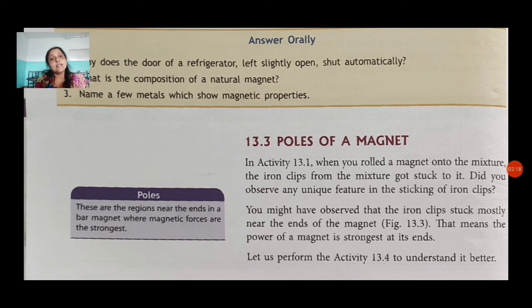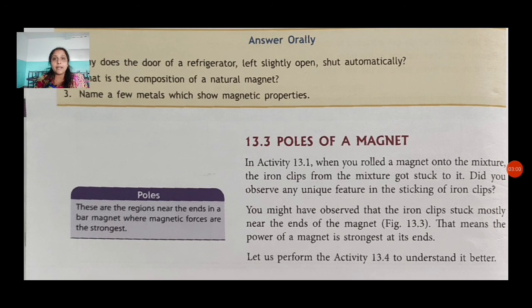Okay, so in this session we have discussed the discovery of magnets, then materials which are magnetic, and those which are non-magnetic. Magnetic means they can easily attract with the magnet. Non-magnetic means they cannot easily attract with the magnet. Then we also have some activities. These activities are very useful to you. When you get time, please try to read them. And if you want to make a game using a magnet, then you can also try. And if you have any query, then read the steps from the textbook. It is also very helpful to you.